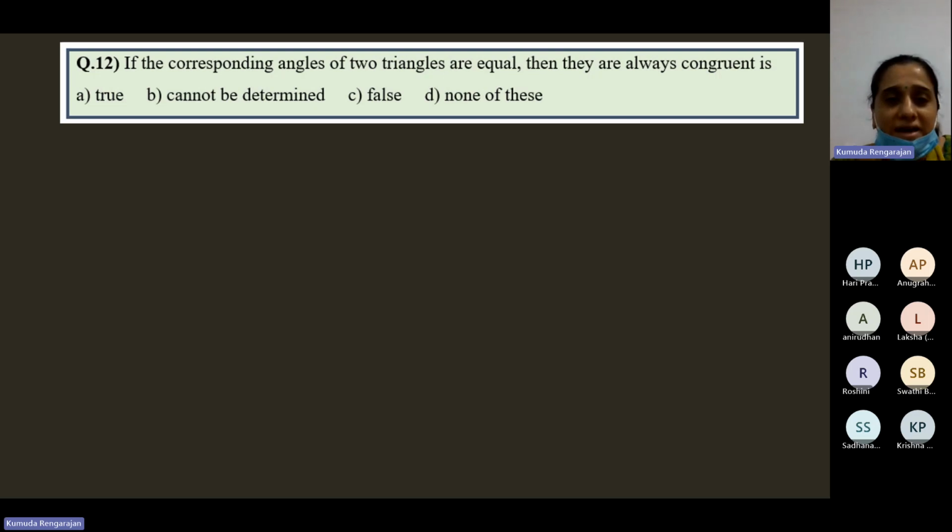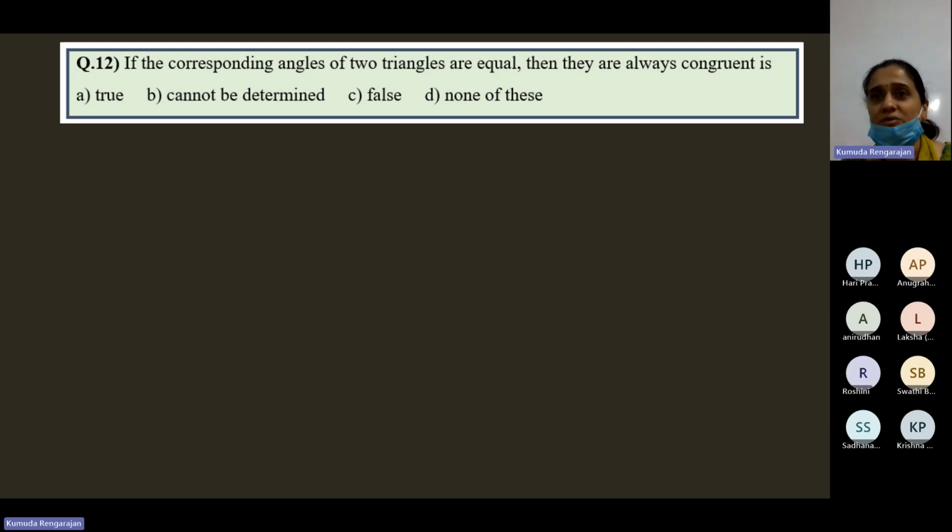If the corresponding angles of two triangles are equal, so that means they're saying AAA. Angle 1 is equal to angle 2, angle 3 is equal to angle 4, angle 5 is equal to angle 6. Then they're always congruent. No, they may be congruent, but when you take two triangles and they're congruent, their angles will be equal. But here they're asking if the angles are equal, will you say that they are congruent? No, if the angles are equal, we can't say because the exception is this one.